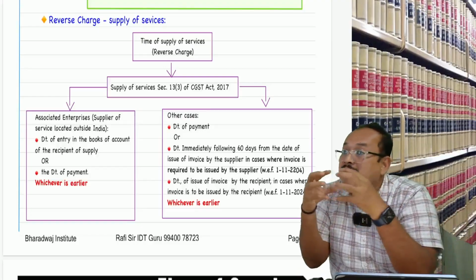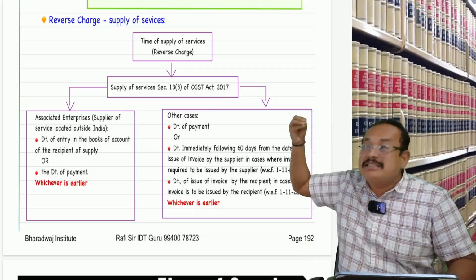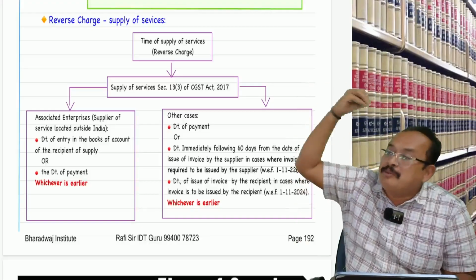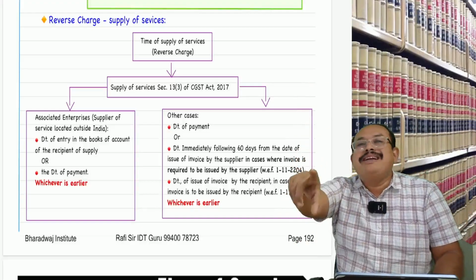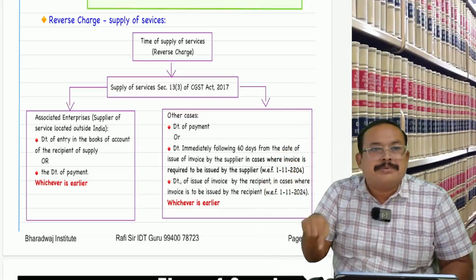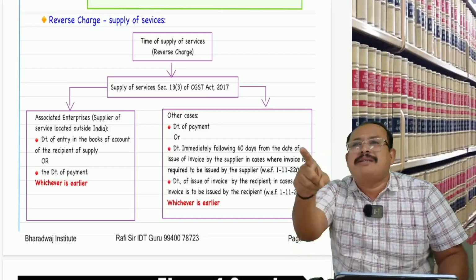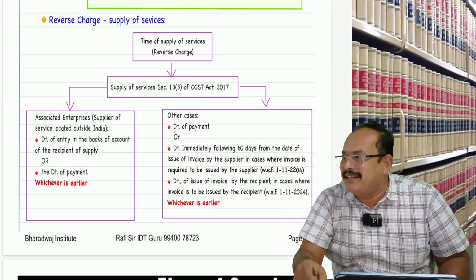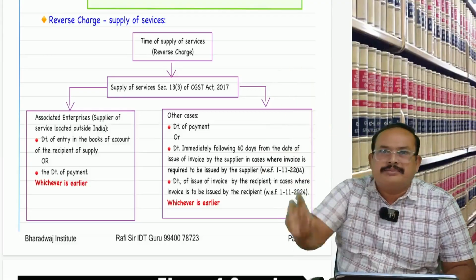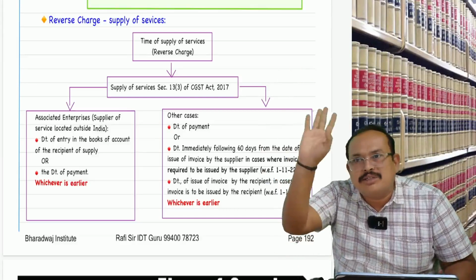These two companies are called what? Associated enterprises. So one associated enterprise is outside India and the other counterpart is in India. In India, the associated enterprise imports from the other company. That means a holding company in Hong Kong and a subsidiary company in Secunderabad in India. The subsidiary company in Secunderabad imports these services from the holding company in Hong Kong. Are they associated enterprises or not? Needless to say, they are associated enterprises.